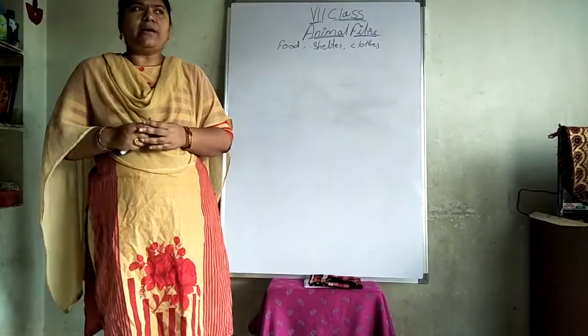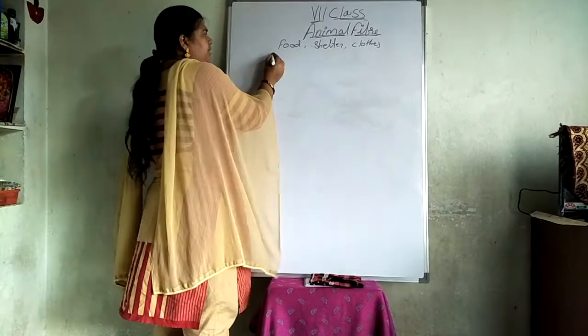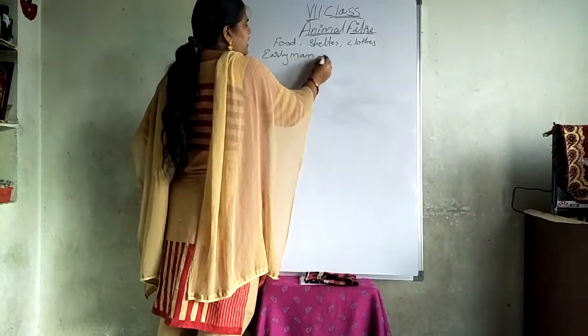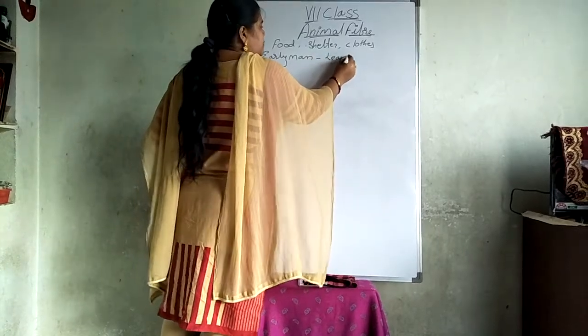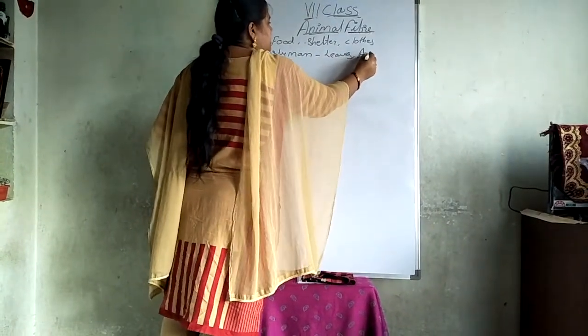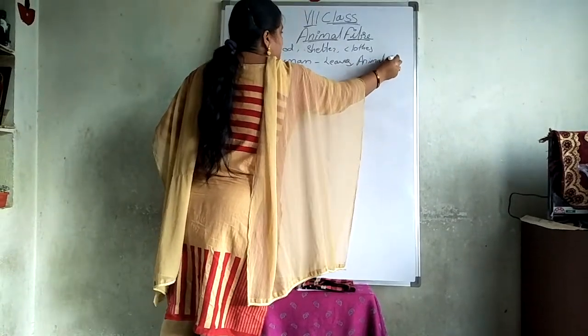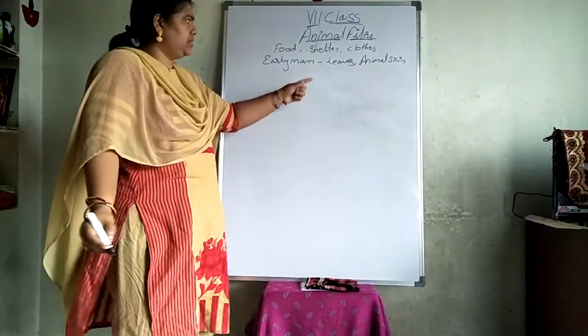When we are talking about early man's time, we can see that they are wearing leaves and animal skin.